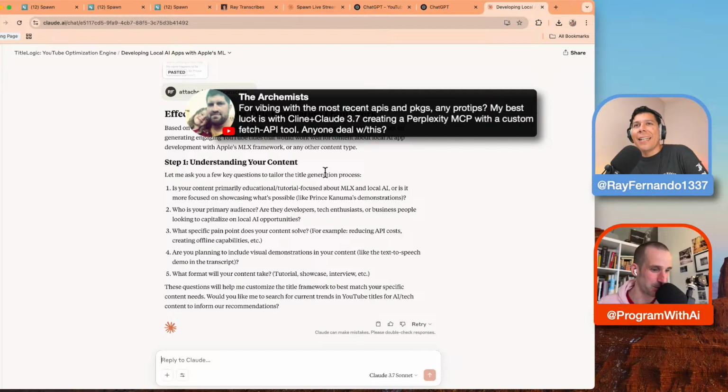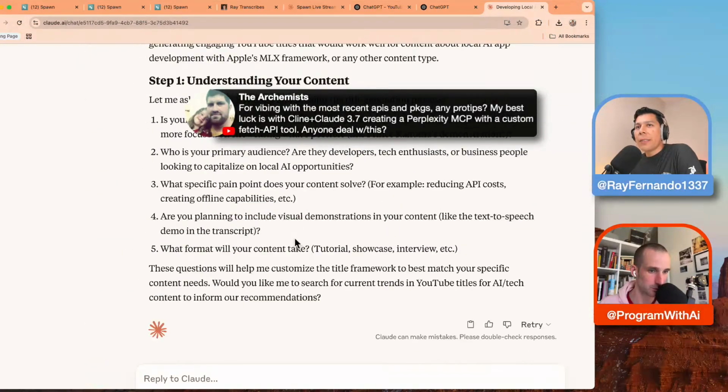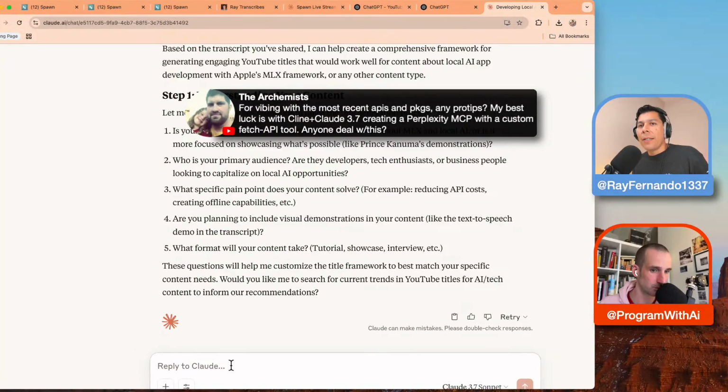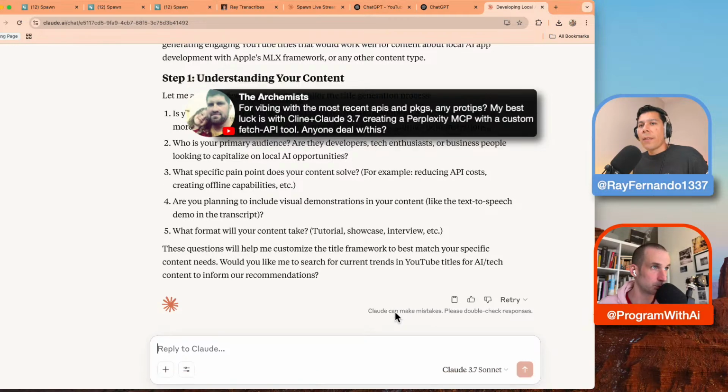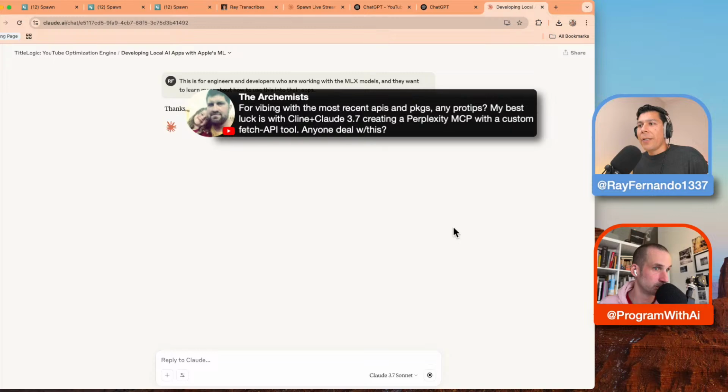Yes, exactly. Part of my instructions is to ask the user, before we begin any analysis, what is my primary audience, who I should be focusing this on. So I could just say, this is for engineers and developers who are working with the MLX models and they want to learn more about how to use this in their apps. And I haven't even enabled extended thinking, by the way.